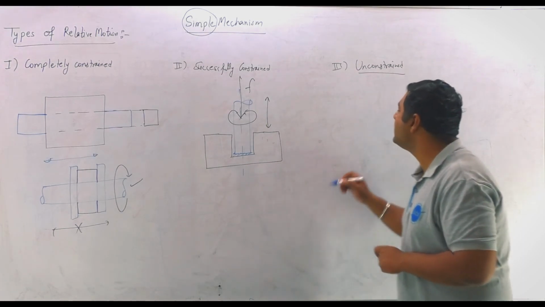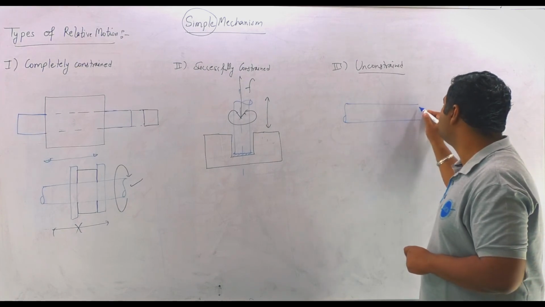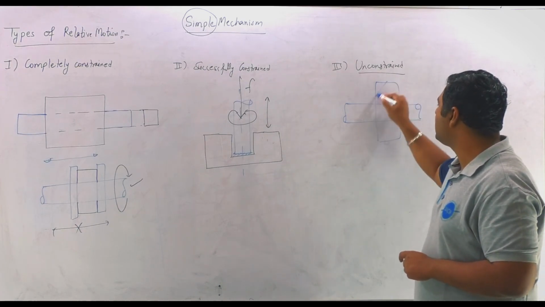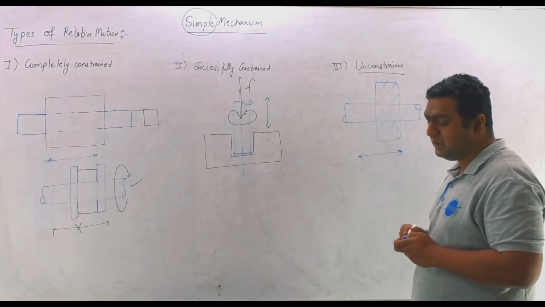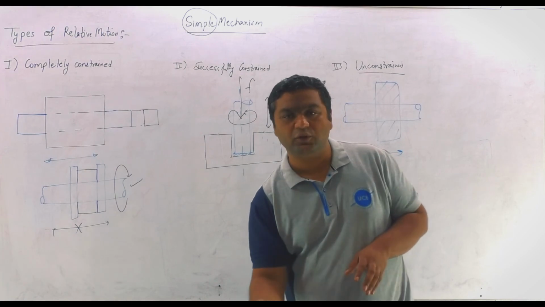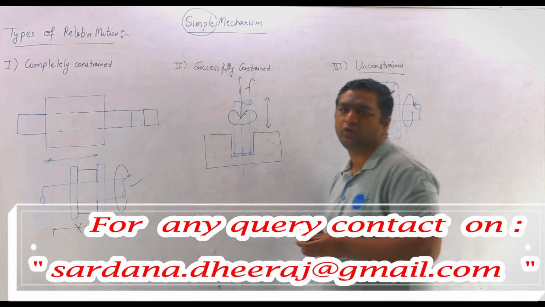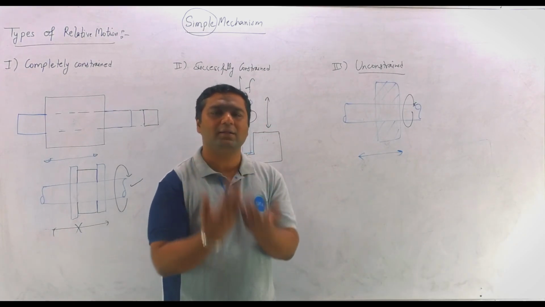Now I am talking about unconstrained. Unconstrained means there is a circular shaft in a circular hole. When a circular shaft is in a circular hole, reciprocation is possible as well as rotation. So if both possibilities are there, the motion is said to be unconstrained. In other words, if the motion is not constrained, it is unconstrained.